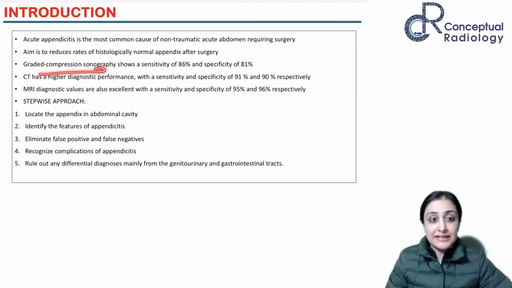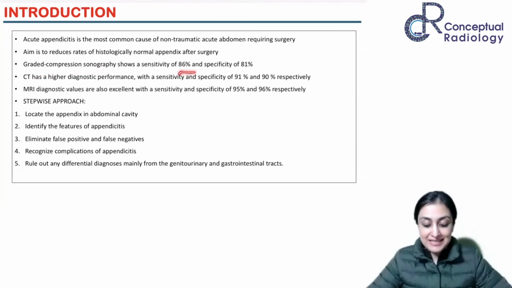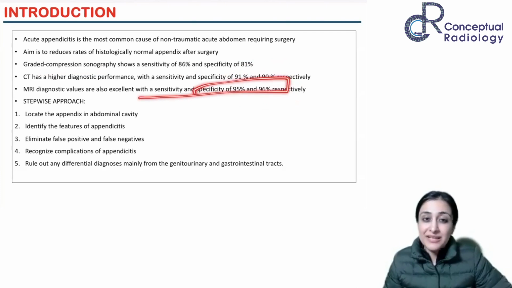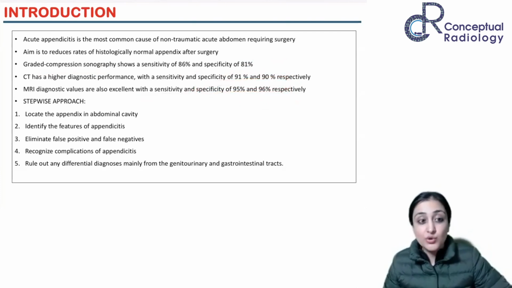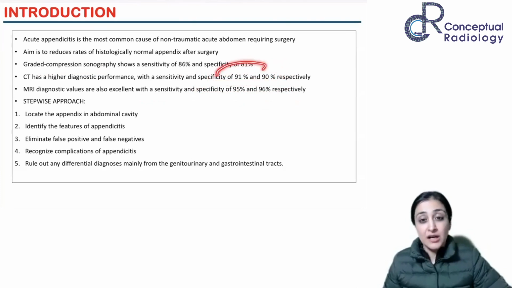So look at this. Even if we do a graded compression sonography, it has a sensitivity of around 86 and 80%. But when you look at CT and MRI, very, very high percentages. MRI values obviously will decrease when we go to pregnancy. This is data for non-pregnant, and in non-pregnant, you would anyways not do MRI. You would do a CT. So CT has very high sensitivity and specificity, much higher than what is reflected in these numbers.